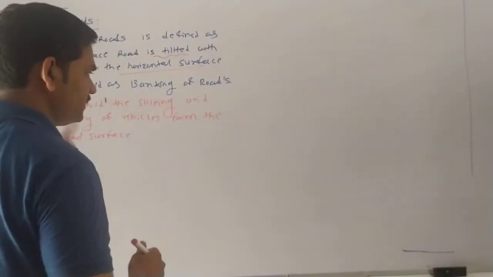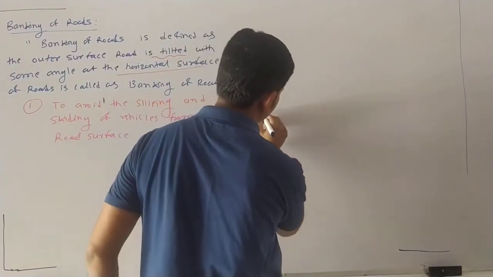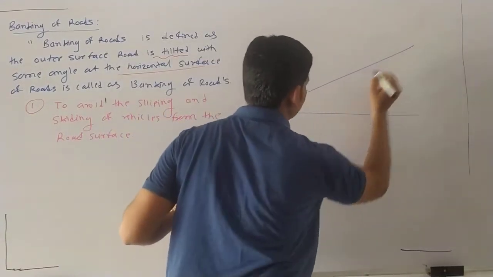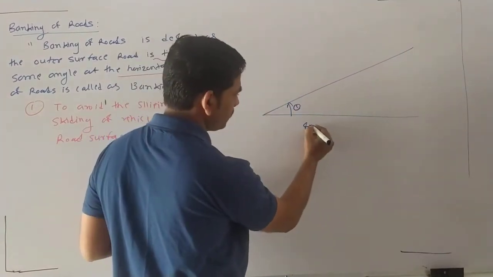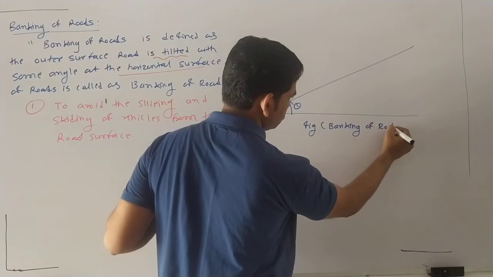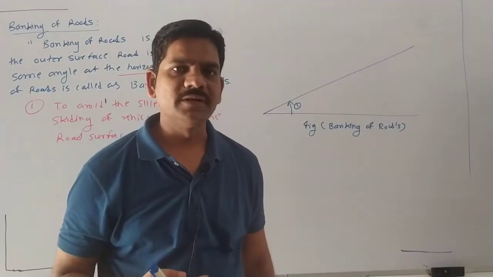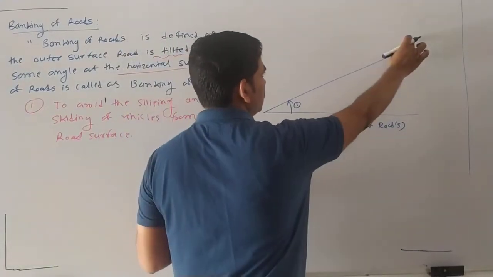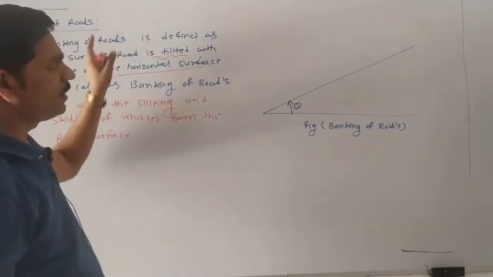So look here, boys and girls, what happens there. I draw a simple diagram. This is the horizontal surface. This has some inclination. This theta is nothing but the banking of roads. The figure shows what banking of roads is. Okay, simple. Here we consider one vertical section of a vehicle, which is perpendicular to this inclined road. This is the outer surface which is inclined at the horizontal surface of the road, nothing but the banking of roads.